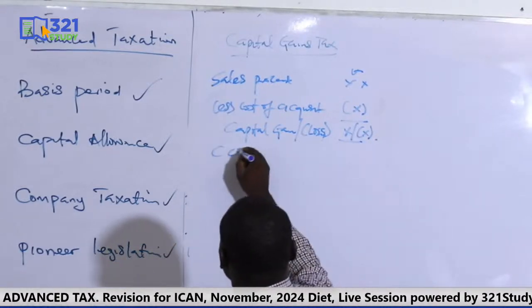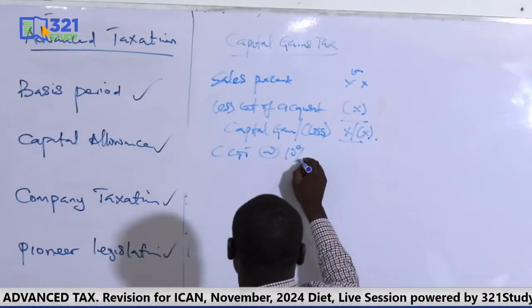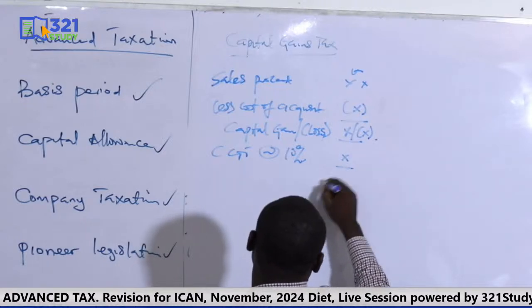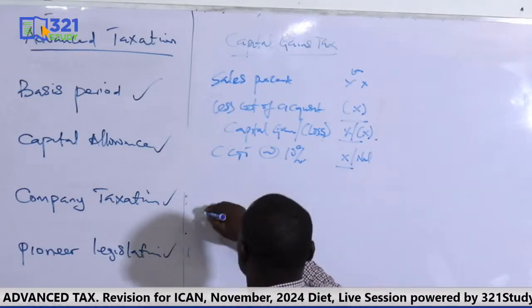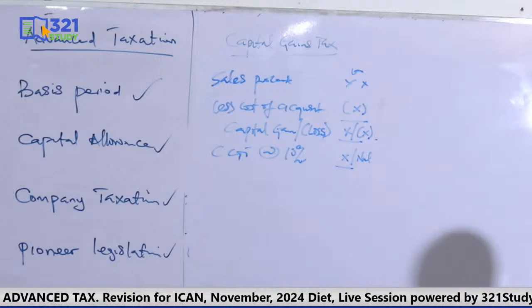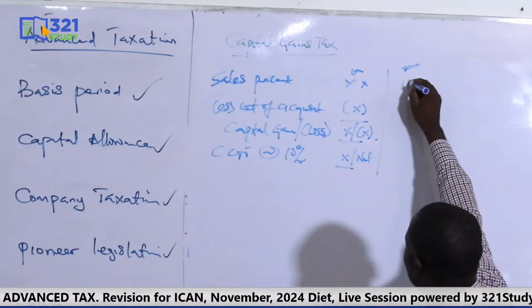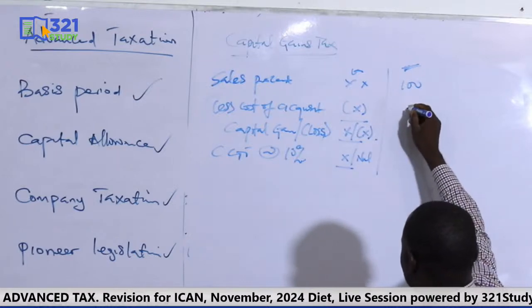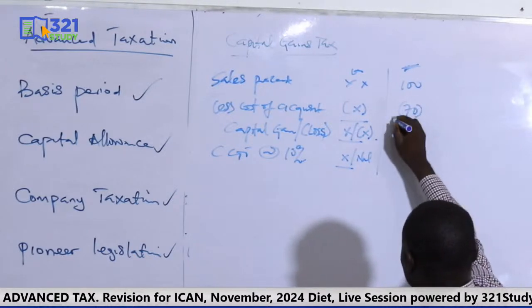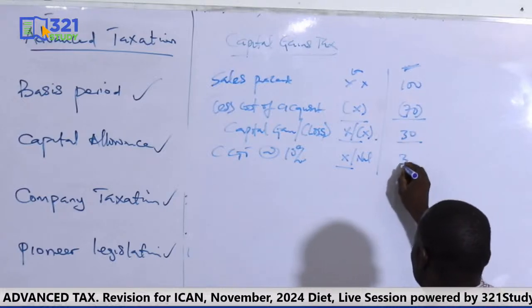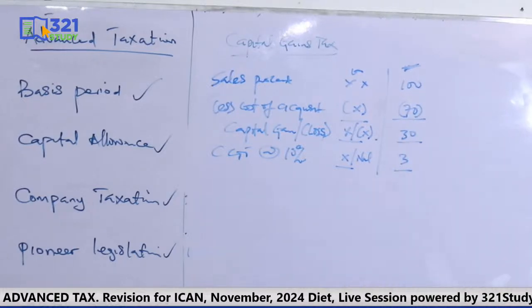So the CGT at 10%. So CGT is always at 10%. You have something or you have nil if it is loss. That is all. So it's a very simple computation. You compare your sales proceed and the cost of acquisition. That will result to capital gain or capital loss. Then CGT at 10%. So for instance, if I have sales proceed of 100 and my cost is 70, it means I have made a gain of 30. I'll pay the CGT of 3. That's just what it means.